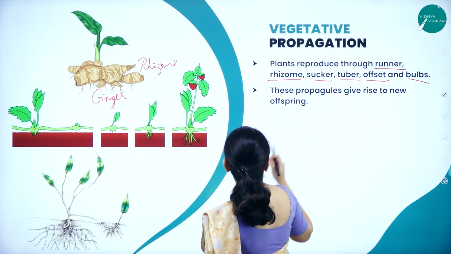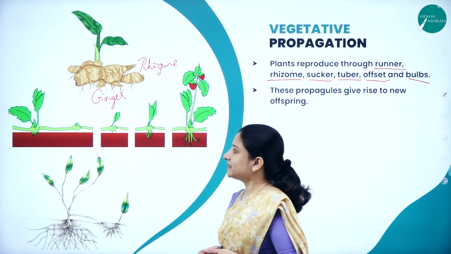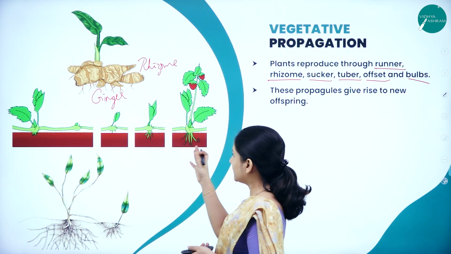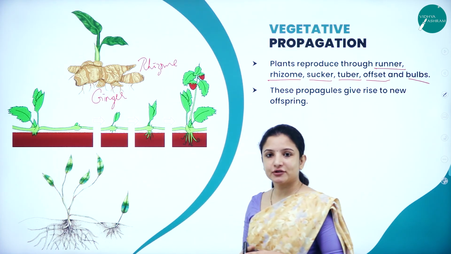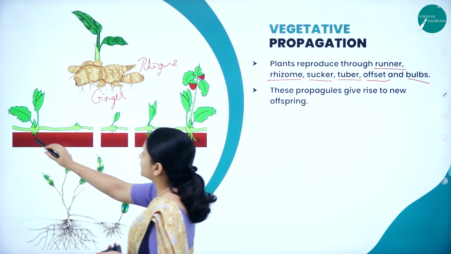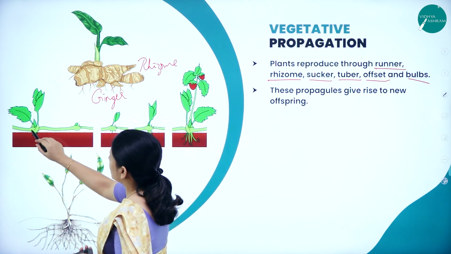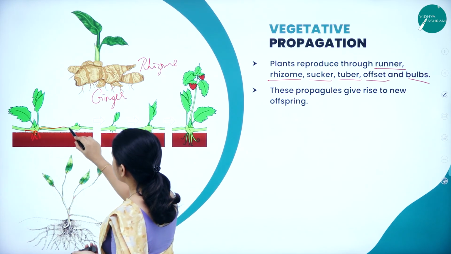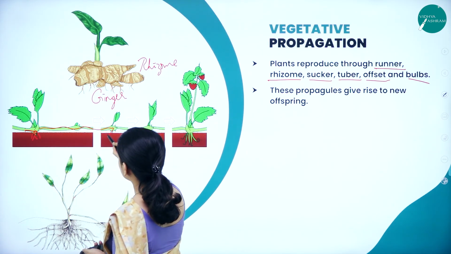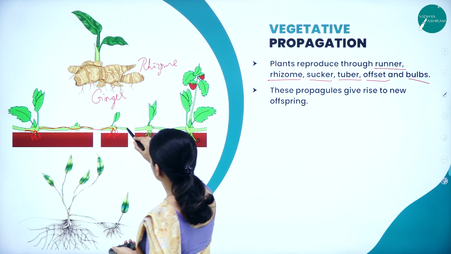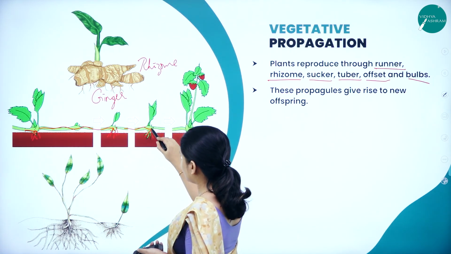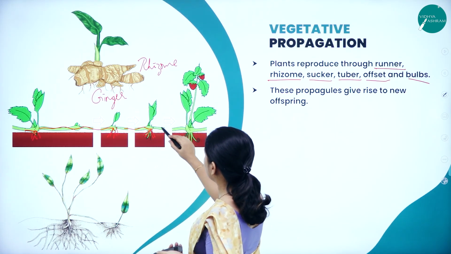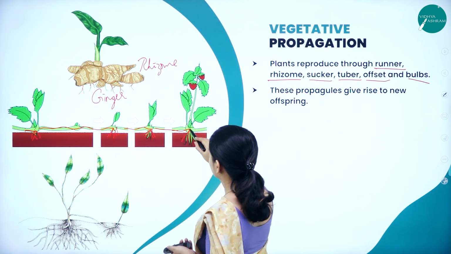Next, talking about runners, one of the best examples is strawberry. If you can see here, the main plant produces roots, and the branches that run along the ground again start to produce roots. The stem that runs along the ground will continue, producing roots again and again.